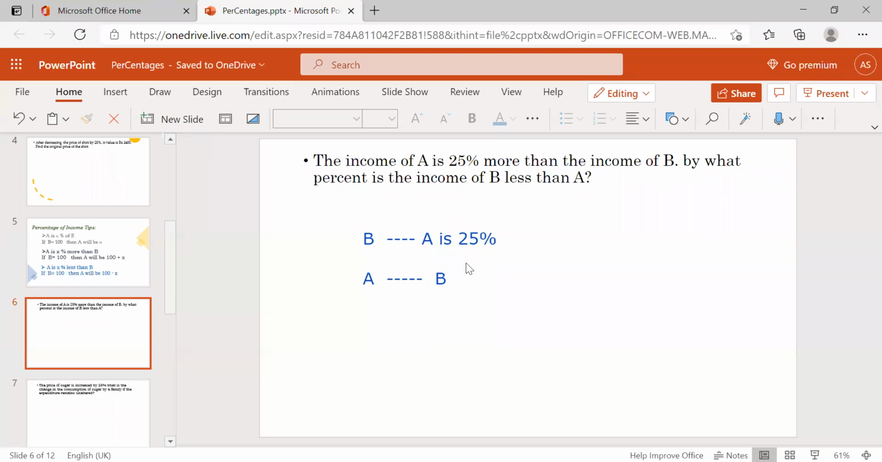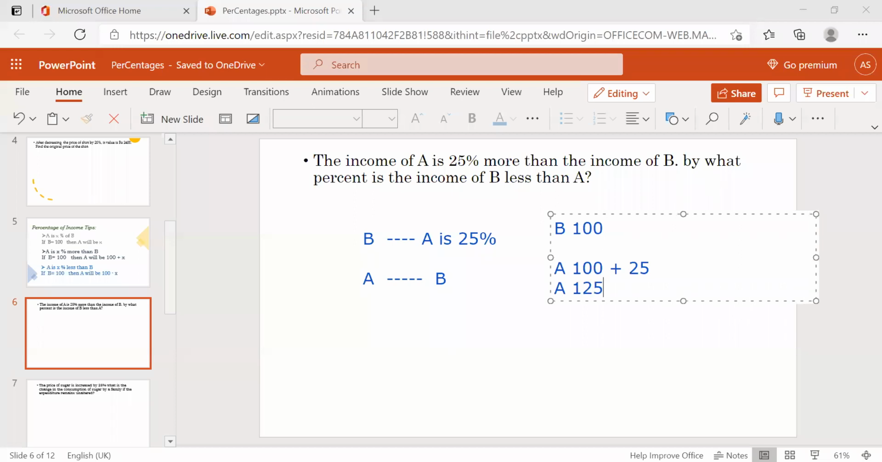Okay, see now. Suppose I'm taking B as 100. Now what will happen here? They're saying 25% more than B, right? So A will be the same condition as the previous one: A is 100 plus X. 100 is B, plus how much more? 25% more. So A becomes 125. Is it clear?